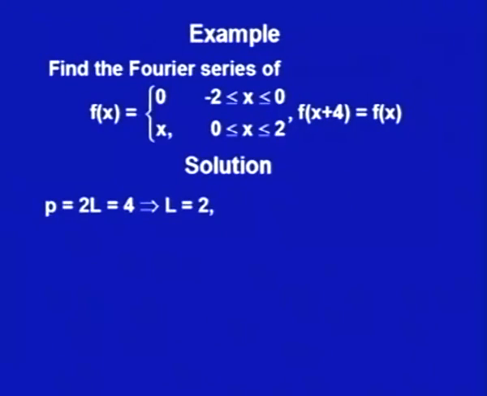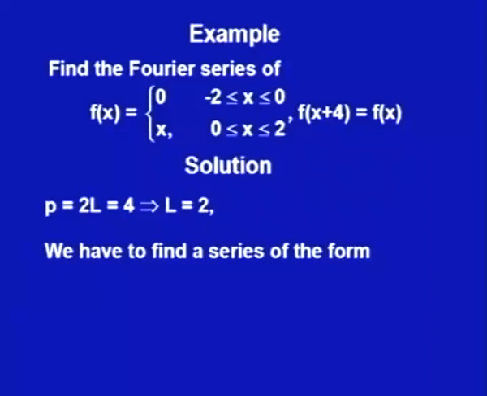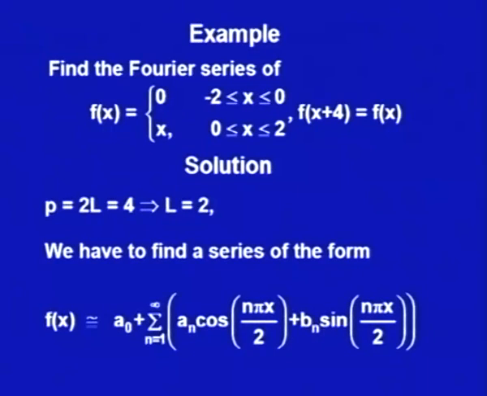Now we will find the Fourier series of the form a naught plus the summation, n running from 1 to infinity, of a n cos(n pi x by 2) plus b n sin(n pi x by 2), because my L is now 2, and a naught, a n and b n we will obtain using Euler's formula.